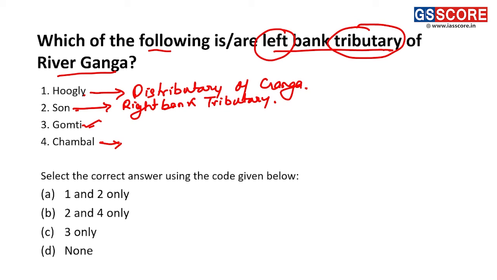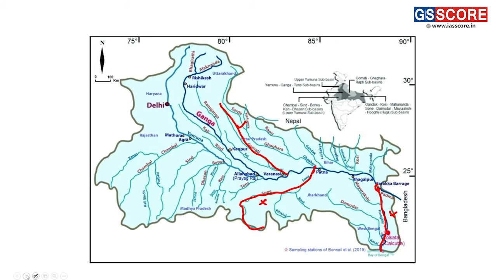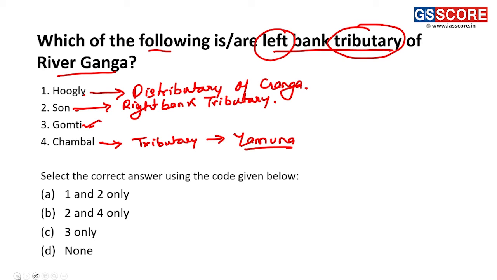Now Chambal, as we all know, Chambal is a tributary of which river? Chambal is a tributary of river Yamuna. Here we can see we have Yamuna river and this is the Chambal river which is the tributary of river Yamuna. Thus the statement becomes incorrect and the correct answer for this question is C, that is 3 only.